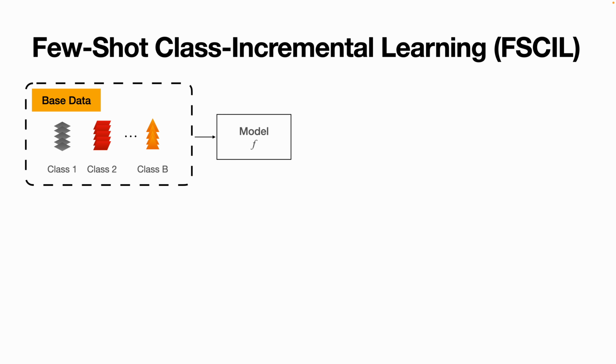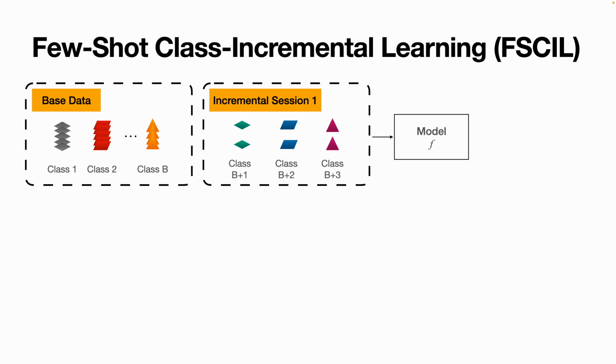Few-shot class incremental learning is a scenario which does away with preconceptions of complete and abundant data. First, we show our model some base data. This is often ample data such that the model can learn a good representation. After this pre-training session, we conduct an incremental session.